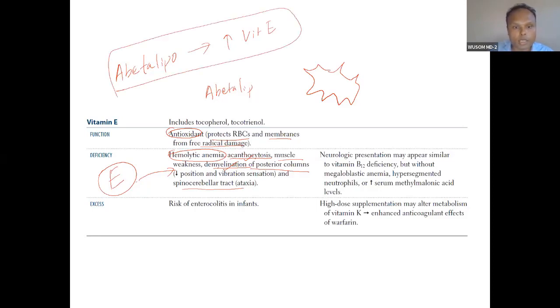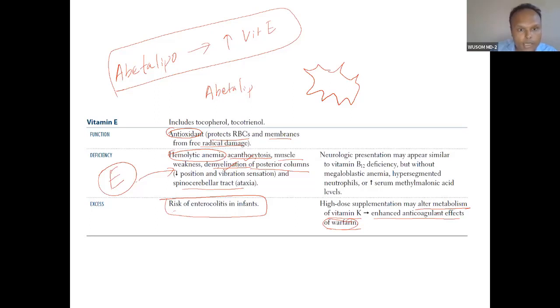And excess will cause risk in enterocolitis in infants. So high dose supplementation may alter metabolism of vitamin K, enhancing the anticoagulant effect of warfarin. So because of excess vitamin E, it can cause hemorrhage. It will increase the prevalence of hemorrhage.